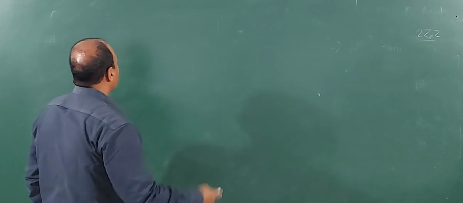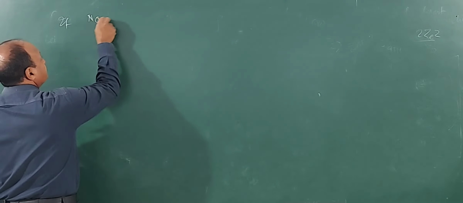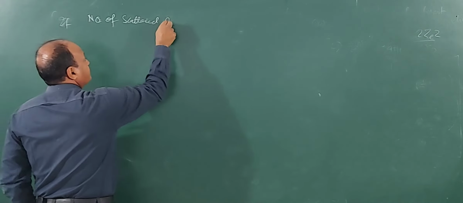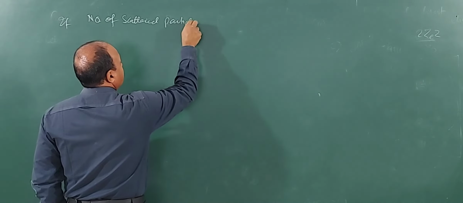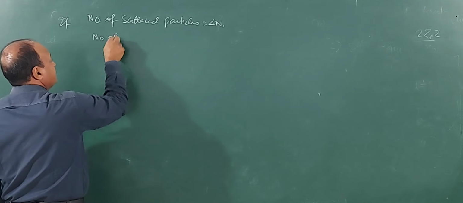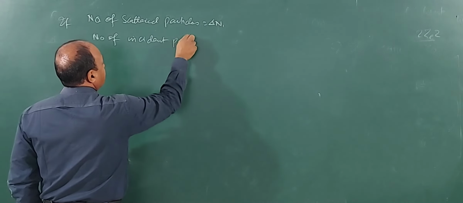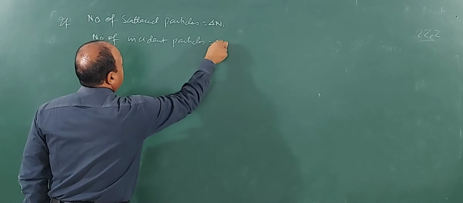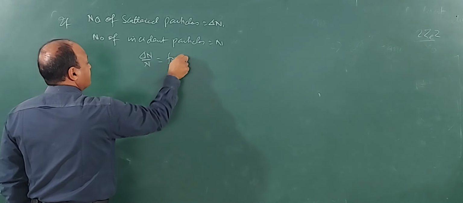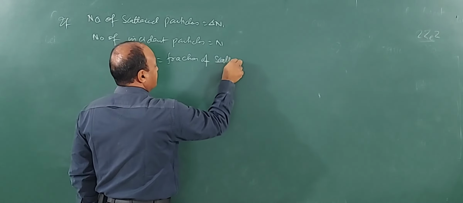In fact, if number of scattered particles is written as delta n, and number of incident alpha rays or alpha particles is equal to n, then delta n by n is known as fraction of scattering.